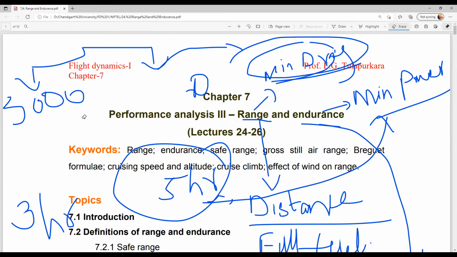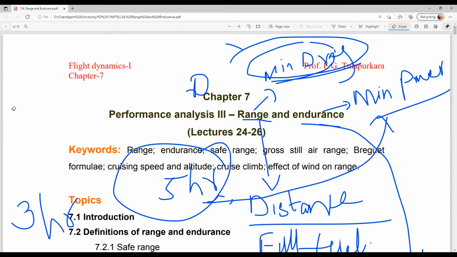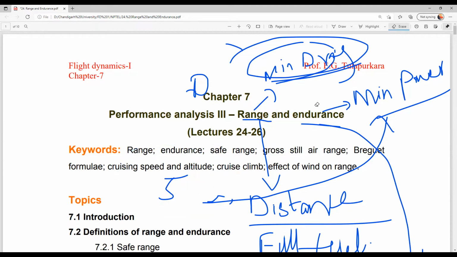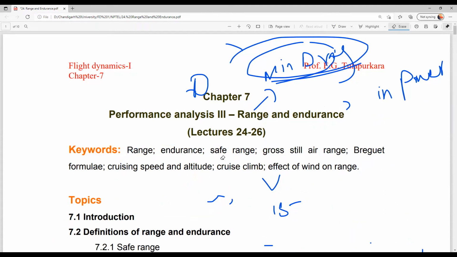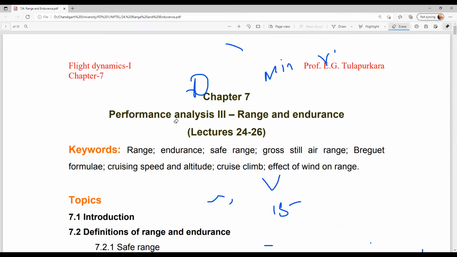Okay, fine. So let's see how we can calculate the range and endurance. There is a formula called the Breguet formula.